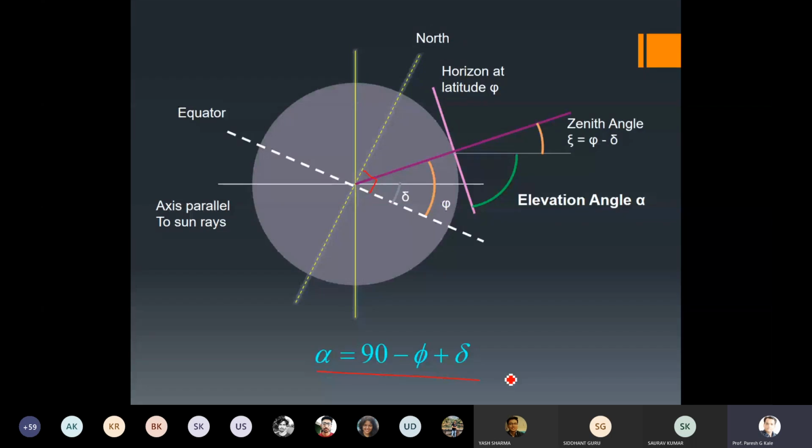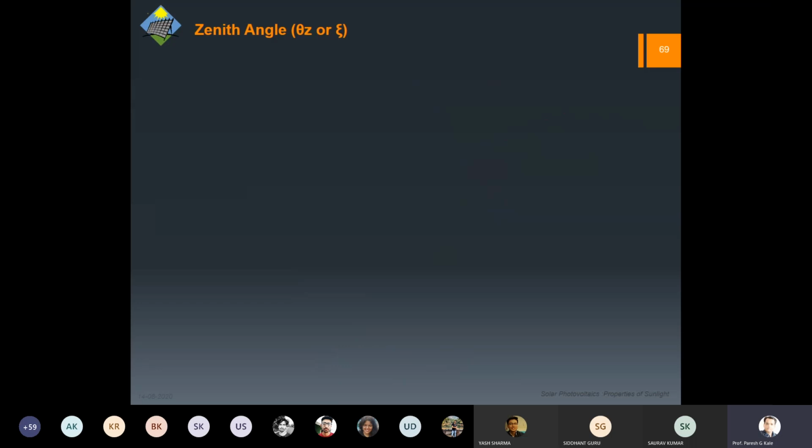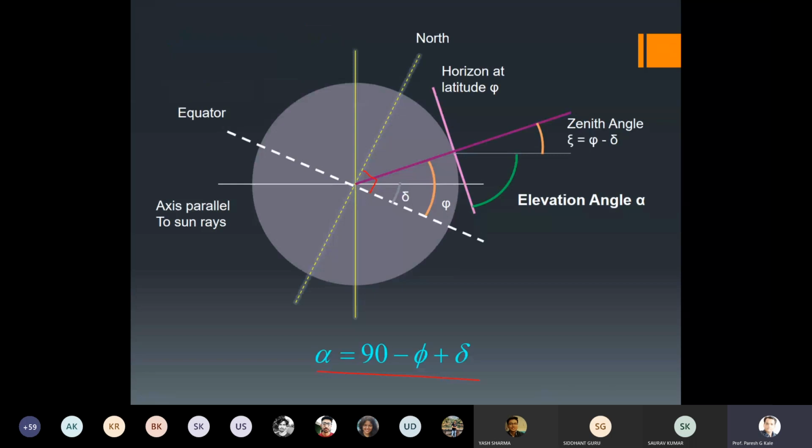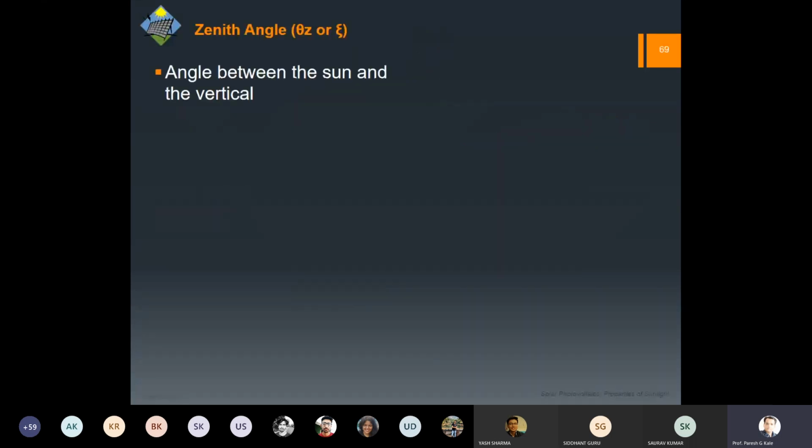This is applicable for the northern hemisphere, and similarly you can do the exercise for the southern hemisphere. So you can note down alpha is equal to 90 minus phi plus delta. I'll share the slides, and then you can work on these angles and understand how these things are actually calculated.